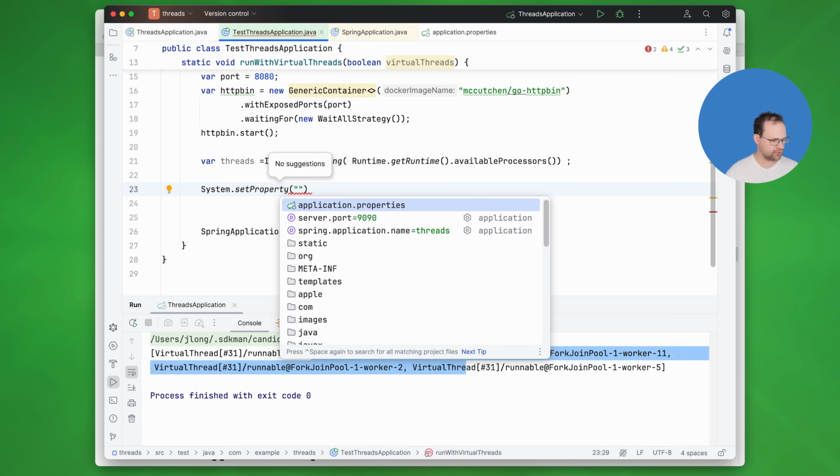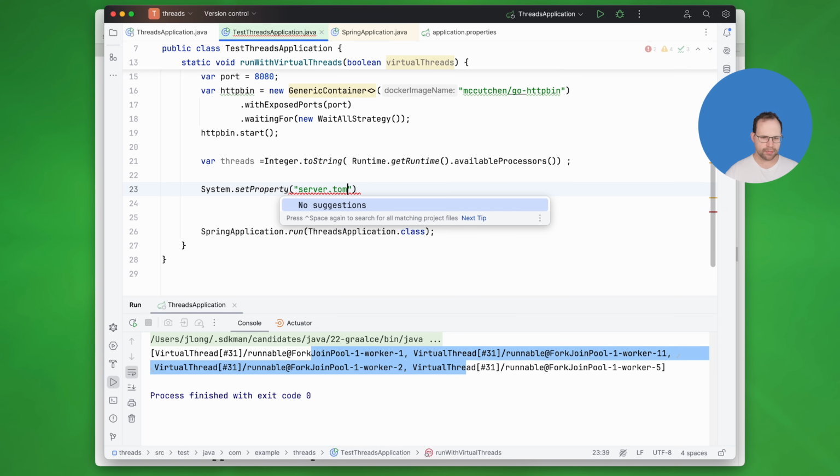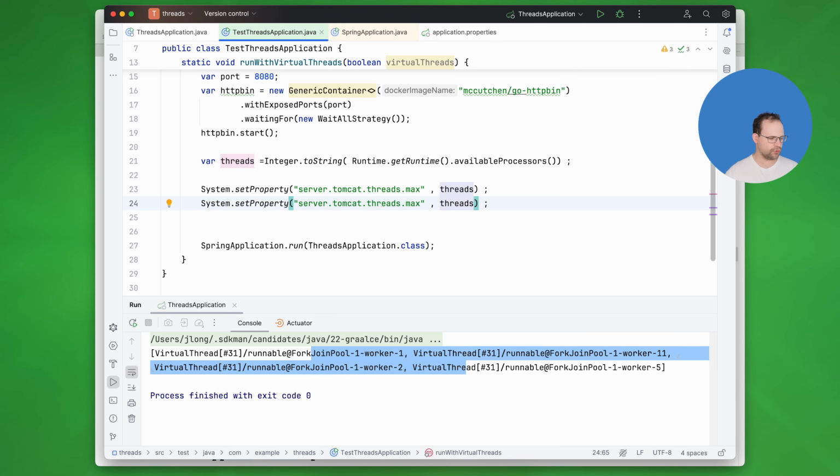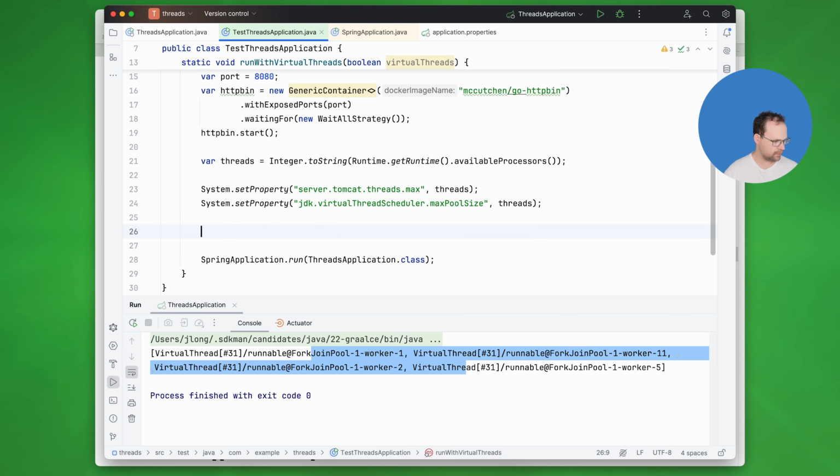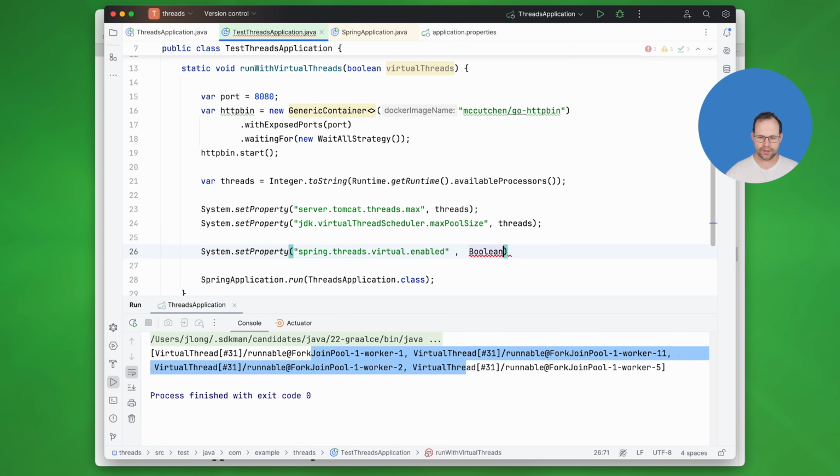So, first things first, how many threads do we have? server.tomcat.threads.max is equal to threads, okay? And what about the JDK virtual thread scheduler, the max pool size in the JDK itself? So jdk.virtualThreadScheduler.maxPoolSize, okay, and that's that. And then what about enabling virtual threads in Spring Boot? Well, again, I'll say spring.threads.virtual.enabled is equal to this boolean that we're passing here, right? Boolean.toString(virtualThreads), okay?